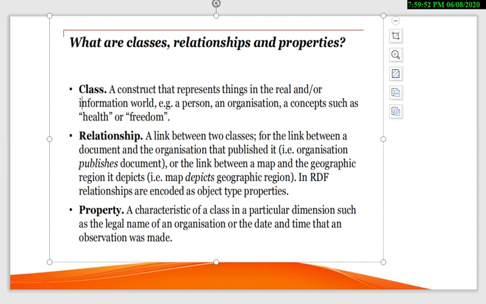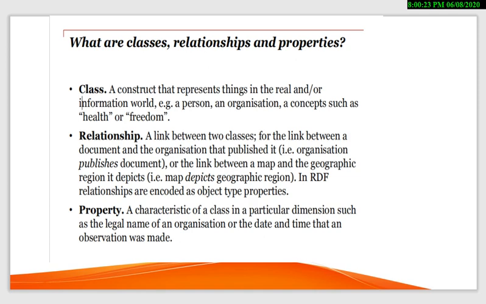Again, here a property is a characteristic of a class in a particular dimension, such as the legal name of an organization or the date and time that an observation was made. That means when we talk about any class, the characteristics that class has are called its properties.